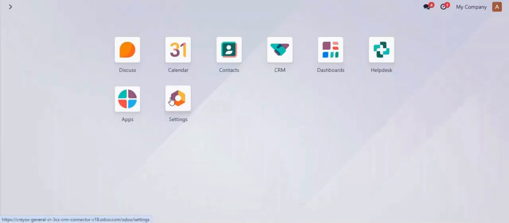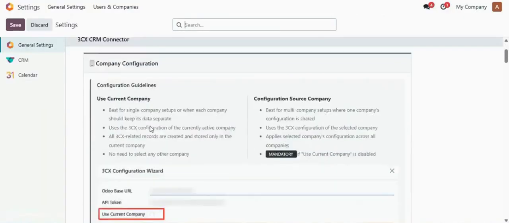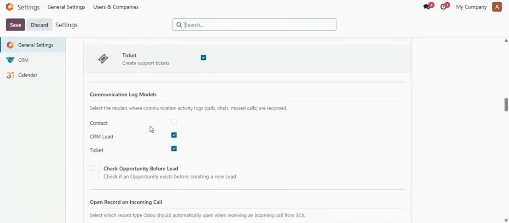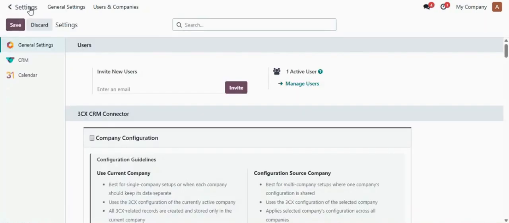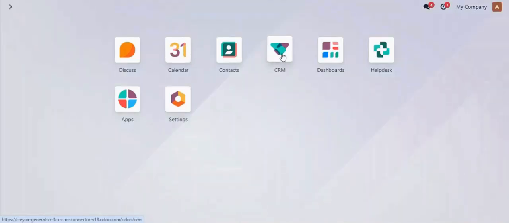Now I will enable that feature from here. Check opportunity before lead. Now I will save the change. Again going back to the lead which was created.